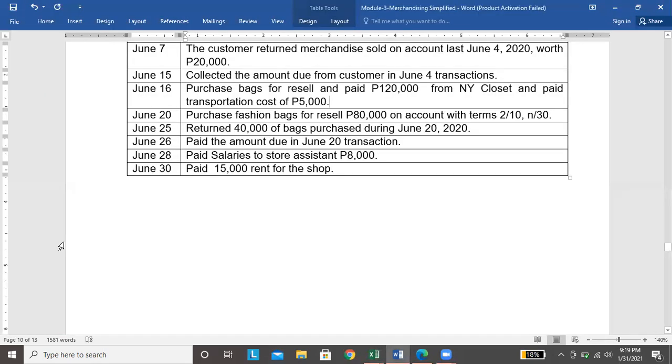Next, nagbayad din tayo ng transportation cost para mapunta sa atin yung item. Kanina, nagbenta tayo tapos tayo din ay nagbayad ng transportation niya, so transportation out, since nasa standpoint tayo ni seller. Ngayon naman, since tayo si buyer, papunta sa atin yung item, so transportation in.